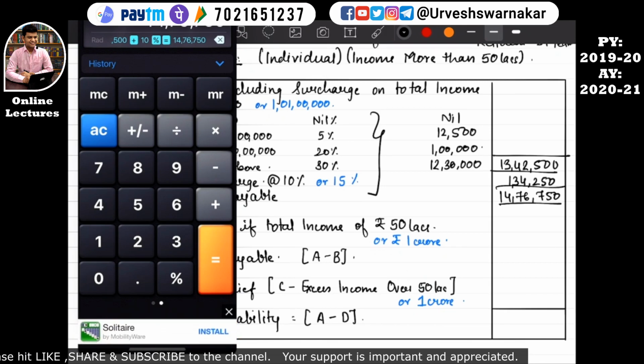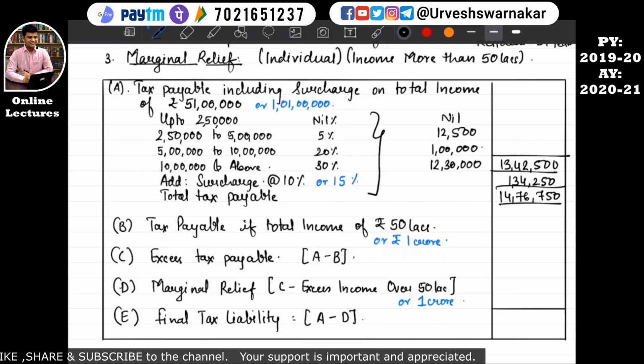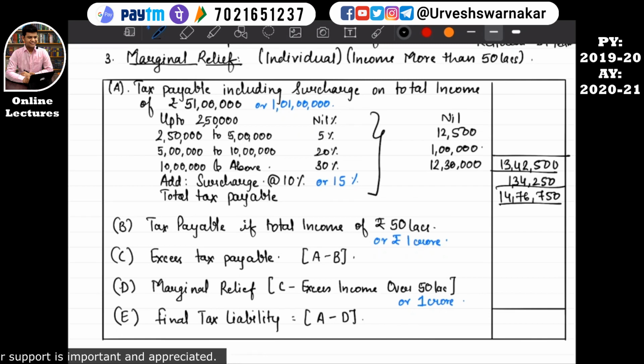So if the individual earns 51 lakhs, that is only 1 lakh extra over 50 lakhs, he is covered under this surcharge. He has to pay 10% surcharge over and above the tax rate given in the slab rates. So his total tax liability comes to 14,76,750.